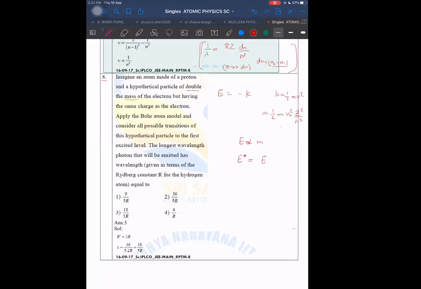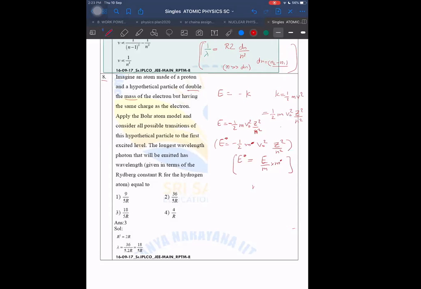It is E divided by m into m dash, because normally E was equal to minus half of m into v naught square into z square by n square. This was E normally, but now m is changed into m dash. If m is changed into m dash, then we get E is equal to minus half into m dash into v naught square into z square by n square. And if that happens, then this is E star. Then what is the relation between E star and this? This is the relation.